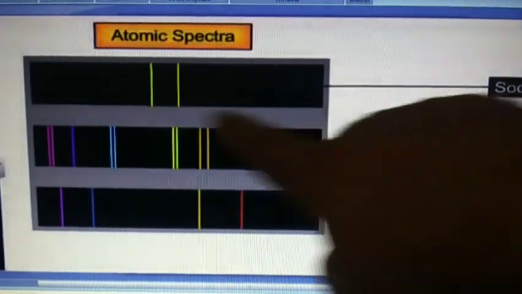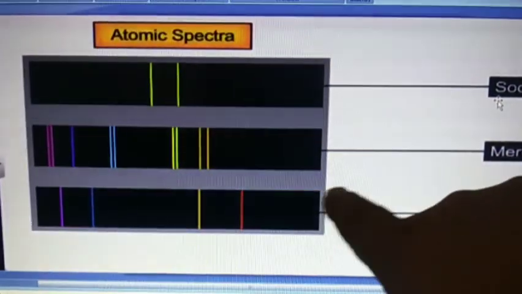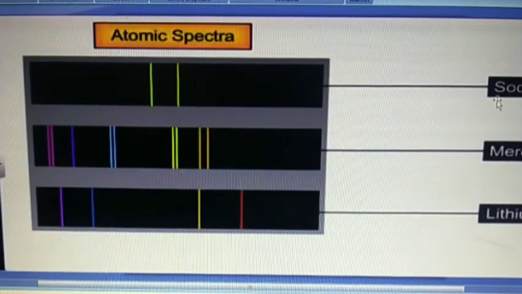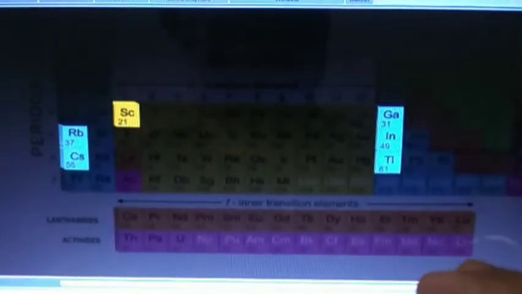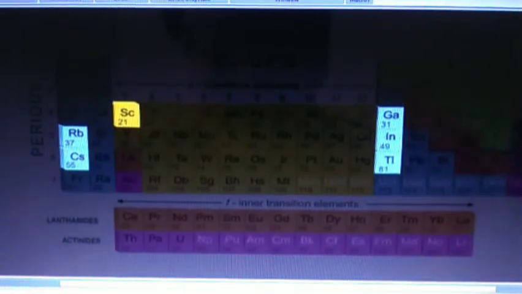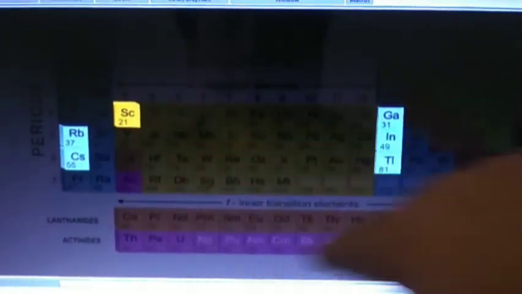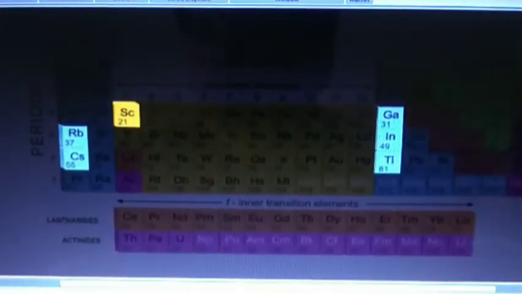That is, for sodium, the line spectrum is like this. For mercury, the line spectrum is like this. For lithium, it's like this. Robert Bunsen was the first investigator to use line spectra to identify elements. And he identified elements like rubidium, cesium, thallium, indium, gallium, scandium. These minerals were analyzed by a spectroscopic method.